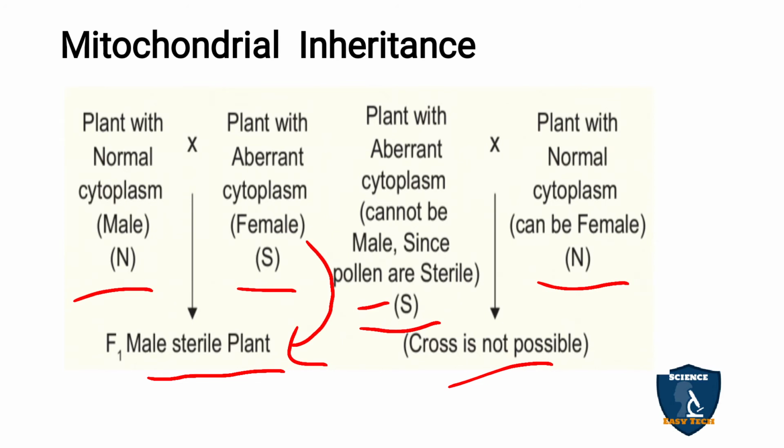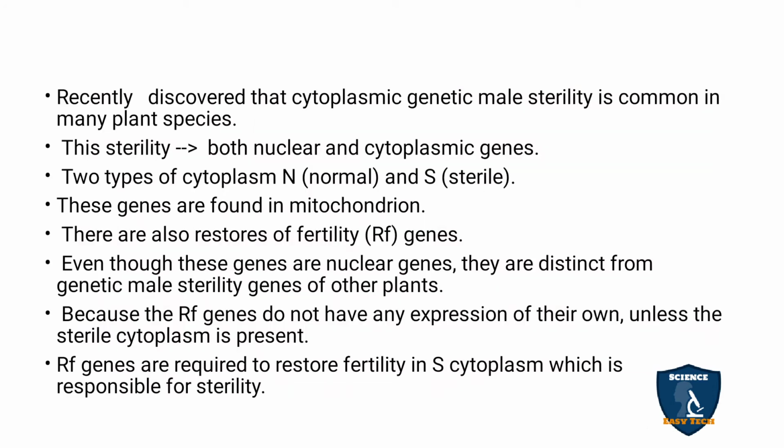Okay. So next, many cases of cytoplasmic genetic male sterility have been discovered. It causes male sterility and is common in most plant species. And how can it be rectified? For male sterility, both nuclear and cytoplasmic genes are responsible.